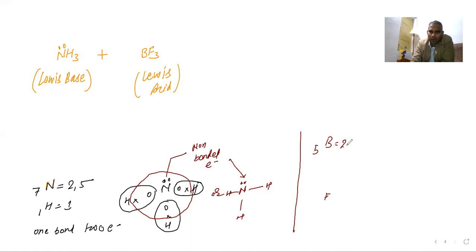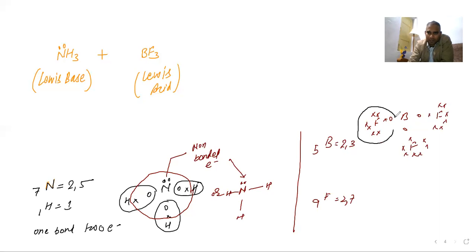5 means 2 and 3. Fluorine is 9, meaning 2 and 7. So see how the boron is forming here: 1, 2, 3. Fluorine I am writing here: 1, 2, 3, 4, 5, 6, 7. Now you see, the fluorine is going to complete the octet.